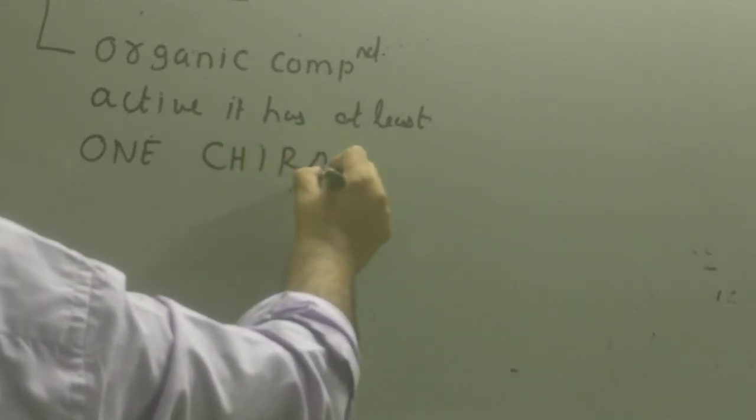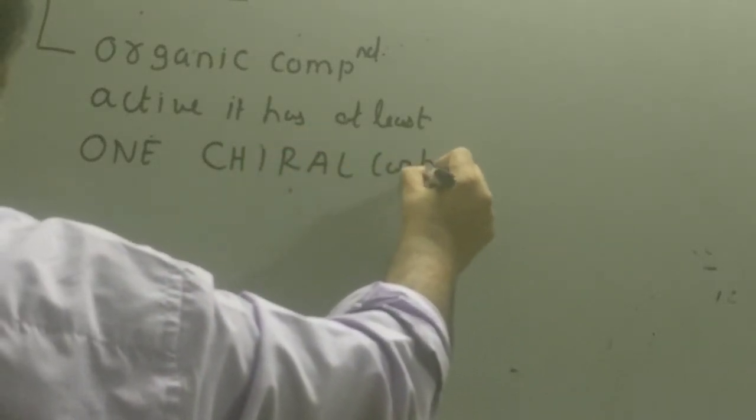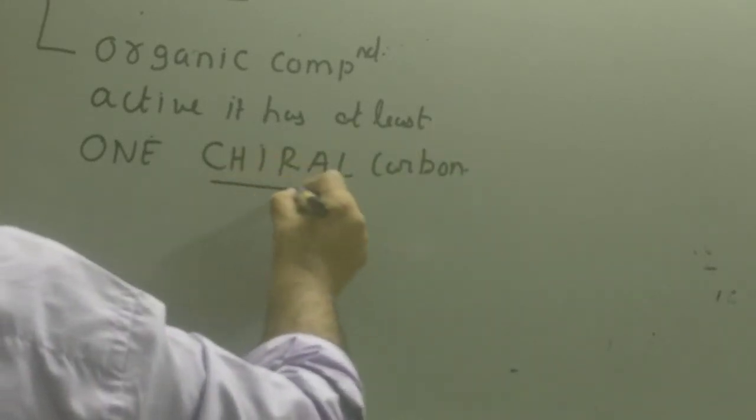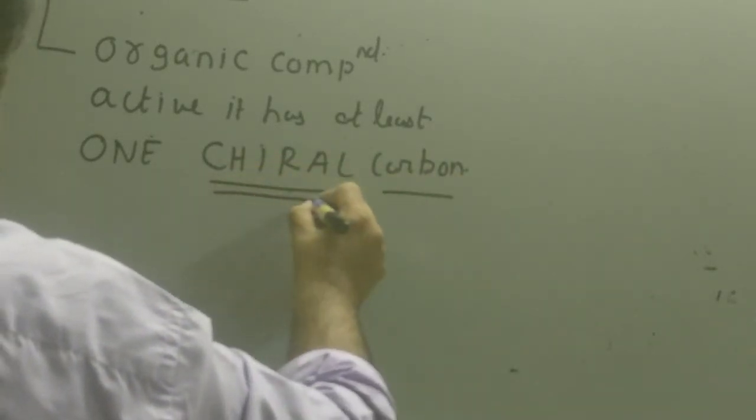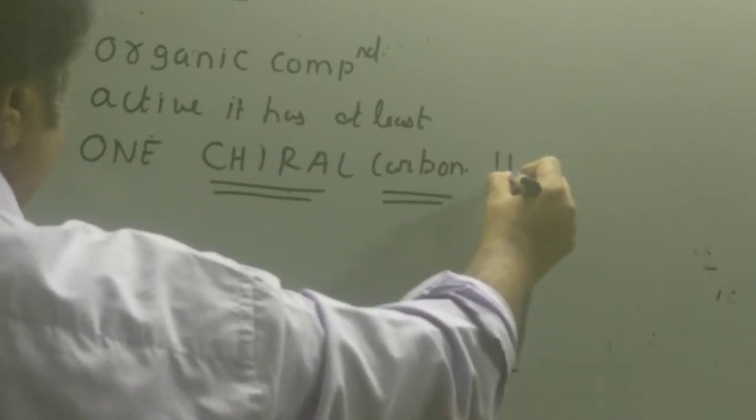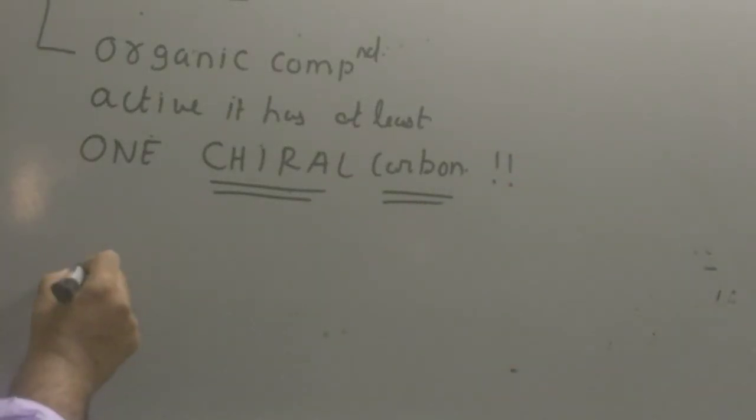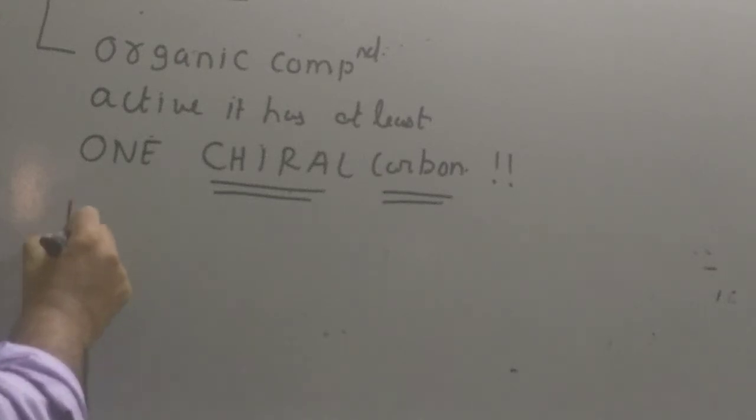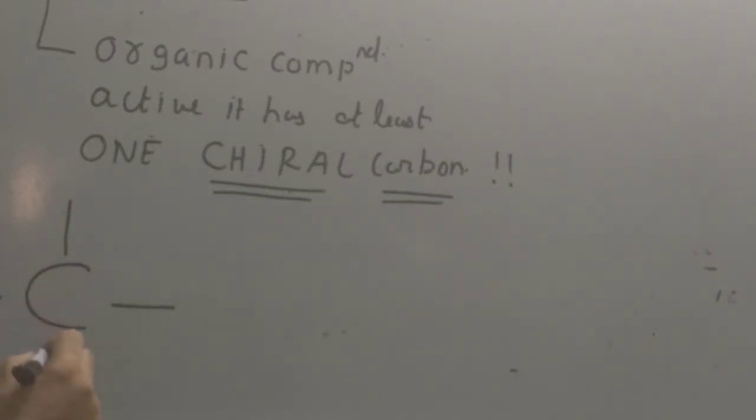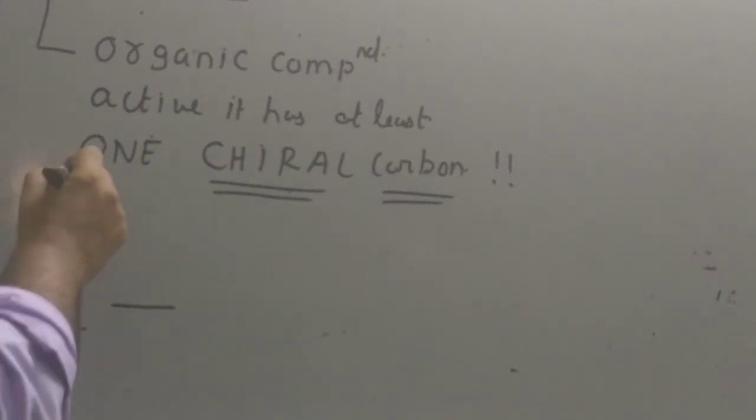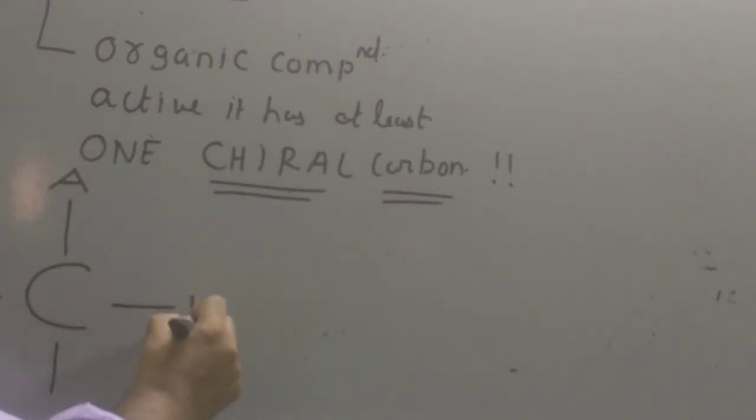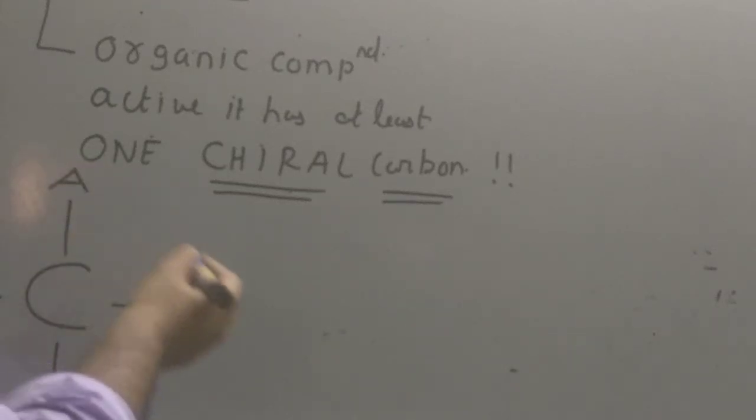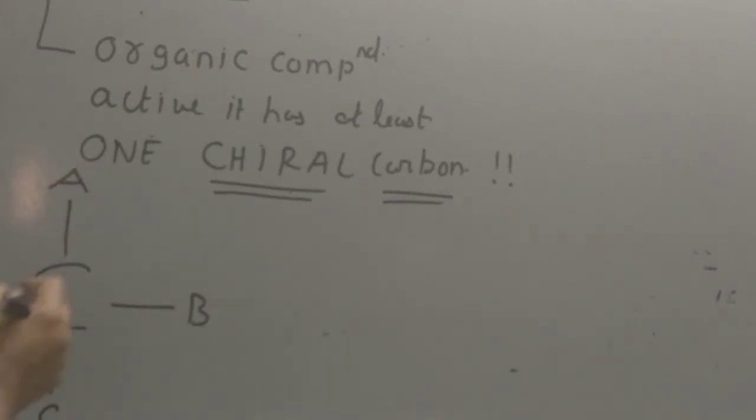The compound having a chiral carbon will be called a chiral compound, and it will not overlap on its mirror image. But what is a chiral carbon? A chiral carbon is definitely a carbon attached to 4 groups, and the condition is that all the 4 groups attached to this carbon should be different. Like A, B, C, D. Then this carbon is called a chiral carbon, and any compound which has one chiral carbon will definitely be optically active.